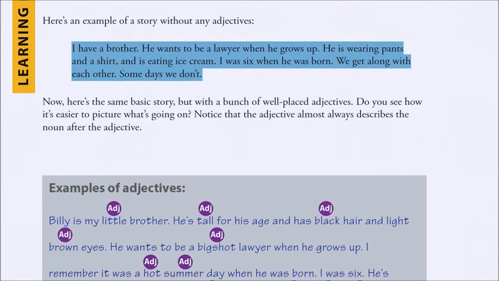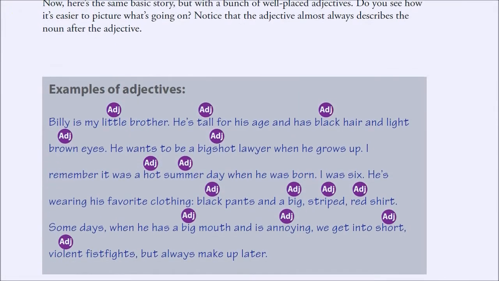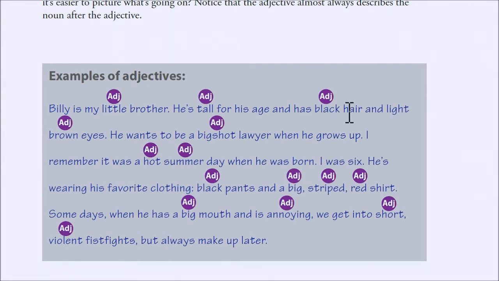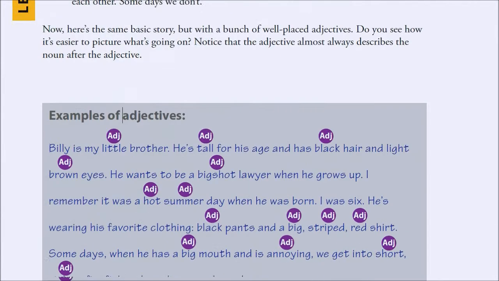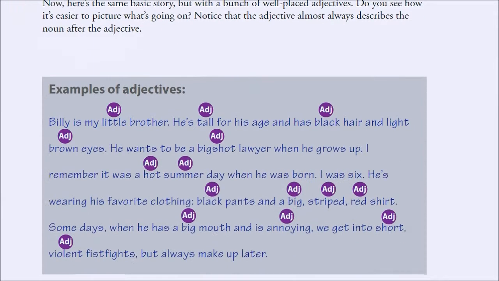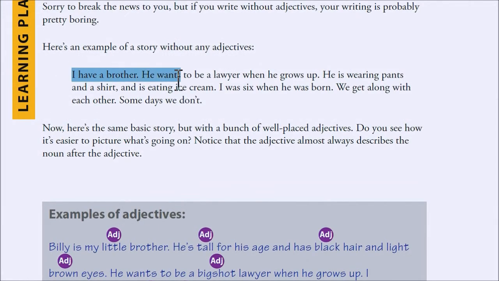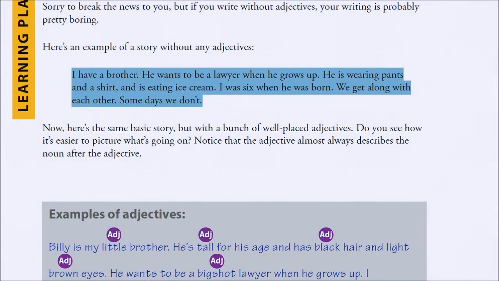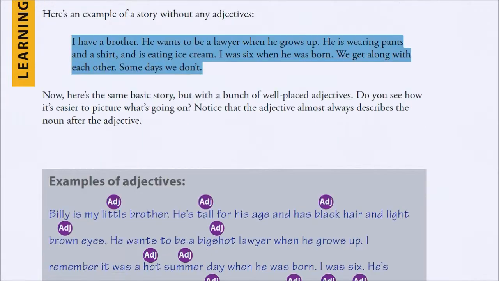Here is the same basic story with a bunch of well-placed adjectives. And again, what we're going to do, as we did in the other parts of speech videos, is every time you see an adjective, you put ADJ in a circle over it. So tall, black, brown, hot, summer day. These are all adjectives. And this is a much more interesting story, a much more descriptive story than this shorter story with no adjectives in it.